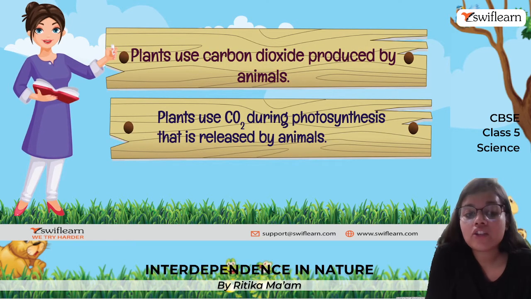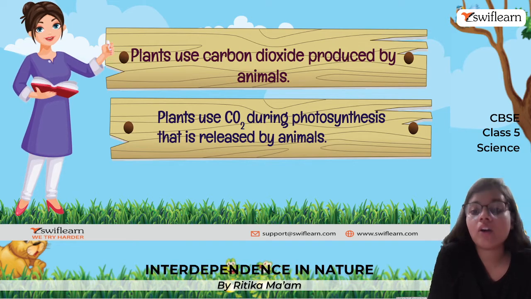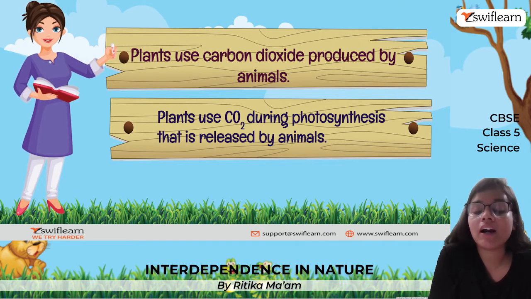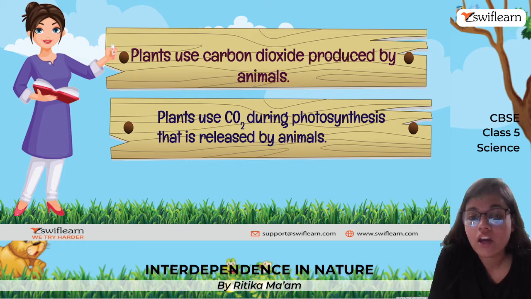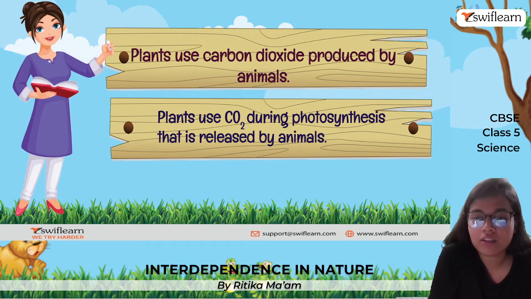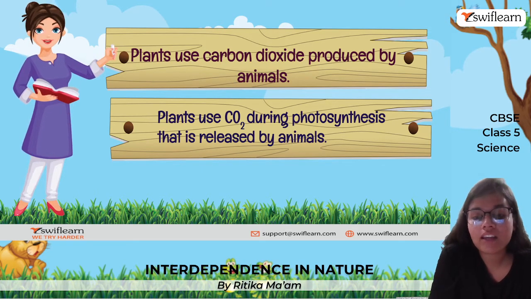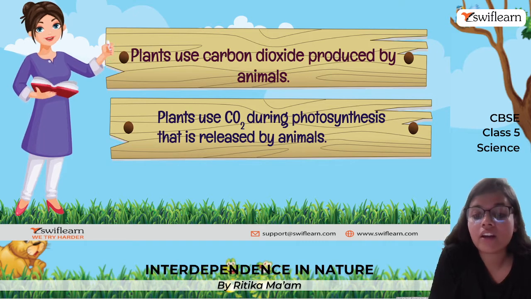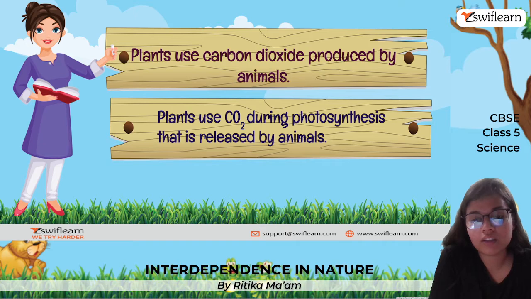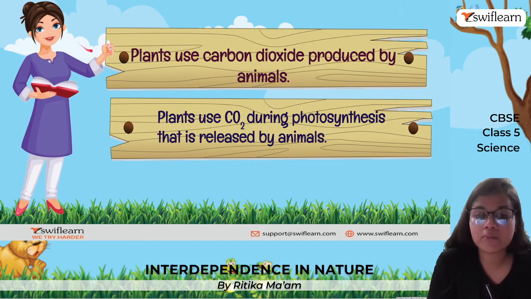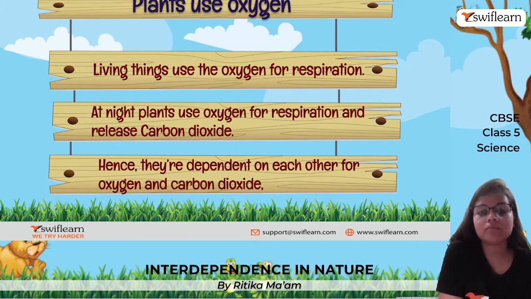Next, if I talk about how plants are dependent on us animals, the plants use carbon dioxide, which is produced by animals. Okay, so these plants take in the carbon dioxide to make their own food, and this process is known as photosynthesis. Okay, so this is how plants become dependent on us.